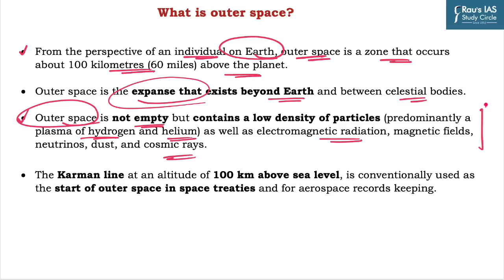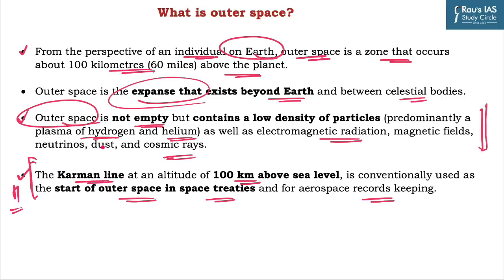It is not an empty space, but it contains multiple particles which are generally of low density. And lastly, the Kármán line, which is above 100 kilometers from sea level, is conventionally used as the start of outer space in space treaties and for aerospace record keeping. Just keep this information in mind, as it is an important fact which can be asked in the prelims exam also.